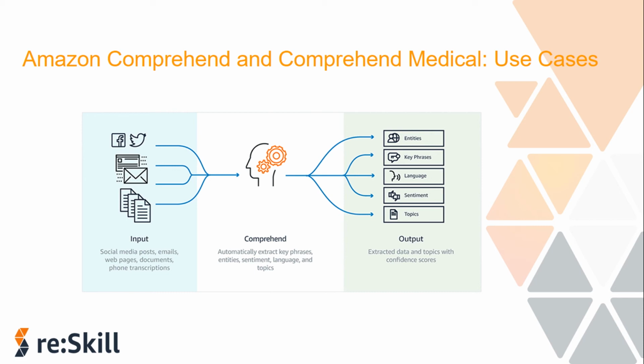So what exactly do you do in Comprehend, how exactly does it work? You input something, from a social media post or emails or web pages or any kind of document, then Comprehend automatically extracts the key phrases, the entities, sentiment, language, and the topics. Then it outputs whatever it has detected and analyzed. You will be able to see that with the confidence scores as well. So let me show you how it works on the AWS console.